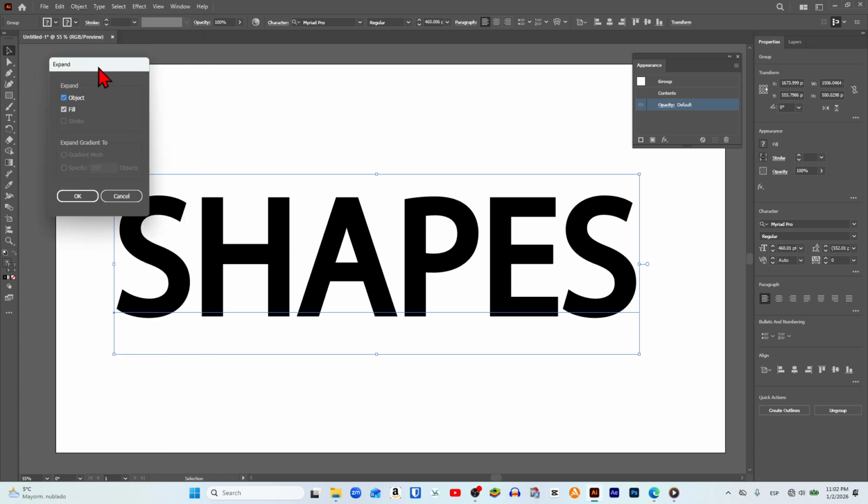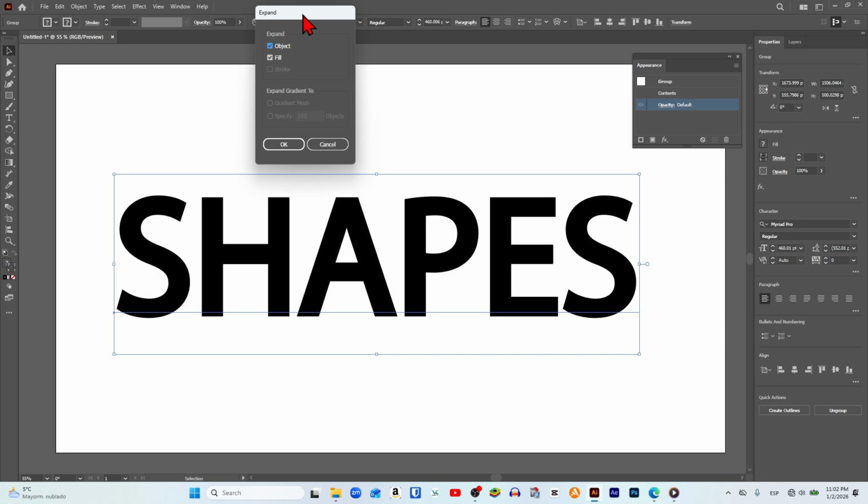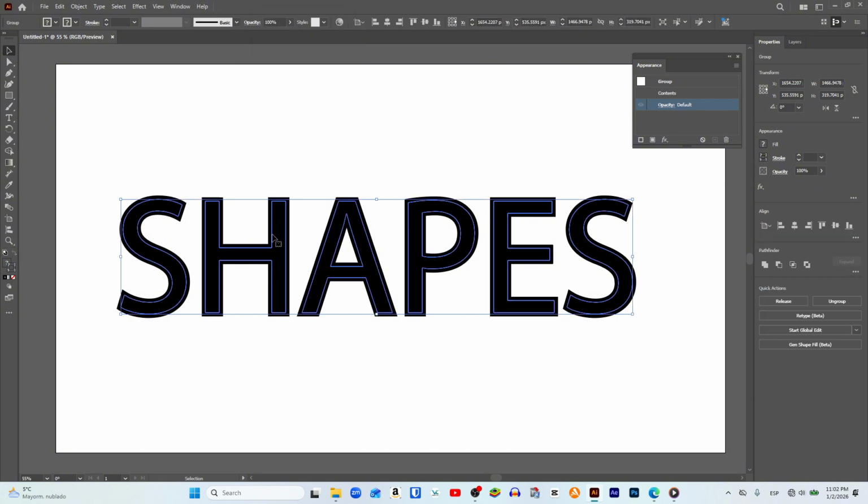Now this panel will open, and here pay close attention, because we must make sure that the boxes next to the fill and stroke texts are activated. Both of them must be checked. After that, we click on the lower OK button, and you can see how now the text is expanded, but it is divided into two equal parts, the fill color of the text and the stroke, and since both are black, they seem to be the same, but they're not.